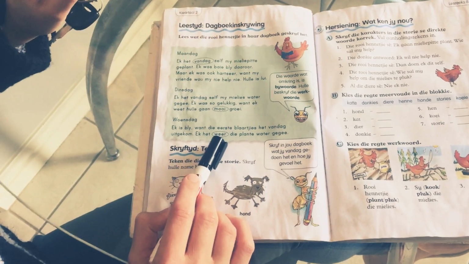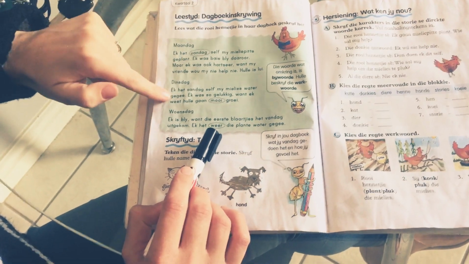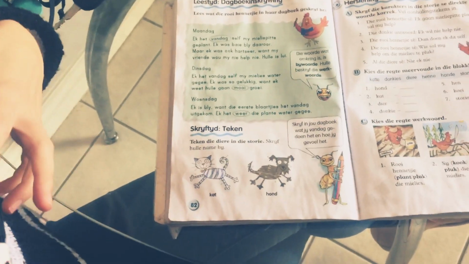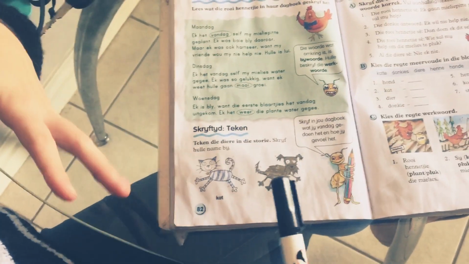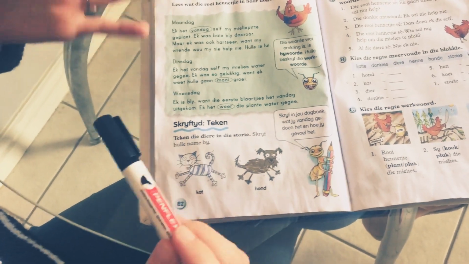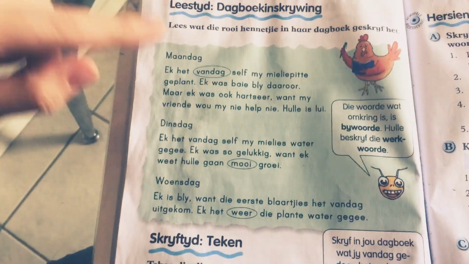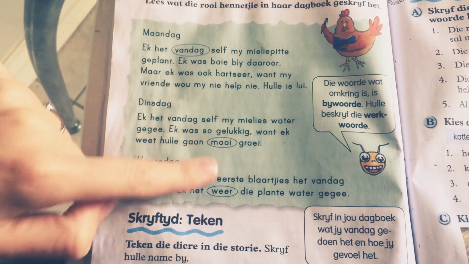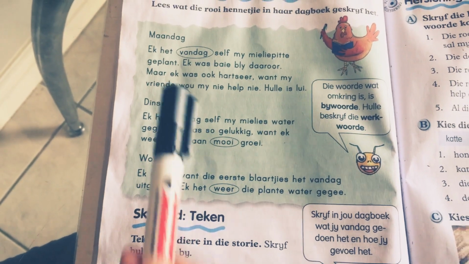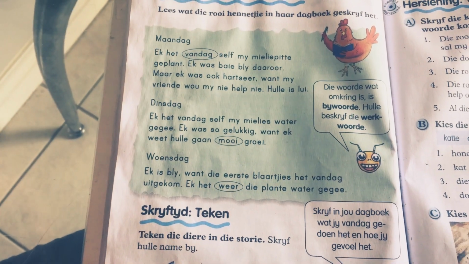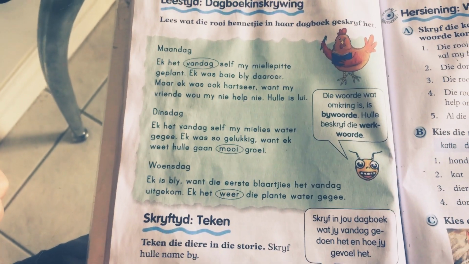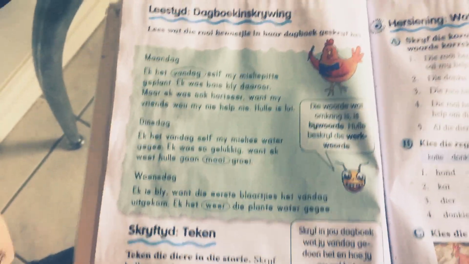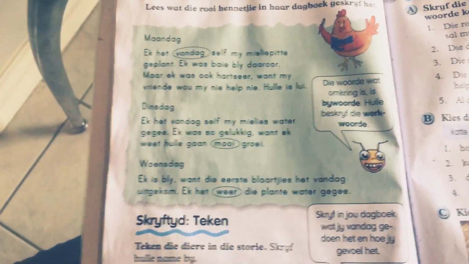So we're still busy with the little red hen, and here she wrote 3 diary entries. So what's a diary again? It is a collection of your thoughts and feelings and documented events that happened. Okay, and here she just writes 2 to 3 sentences explaining what she did that day, and here are adverbs that she included there. So maandag, ek het vandag self my mieliepitte geplant. Ek was baie bly daaroor, maar ek was ook hartseer want my vriende wou my nie help nie. Hulle is lui.